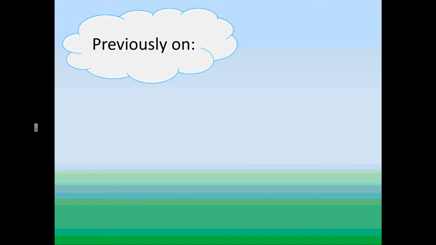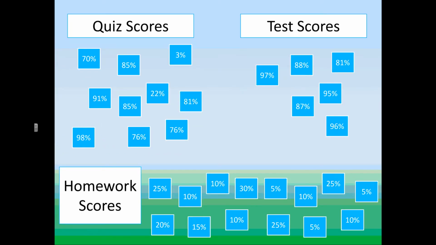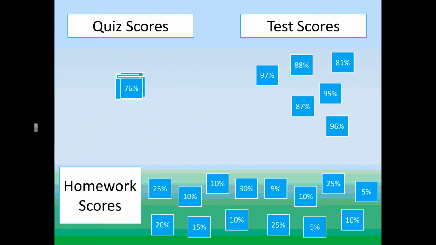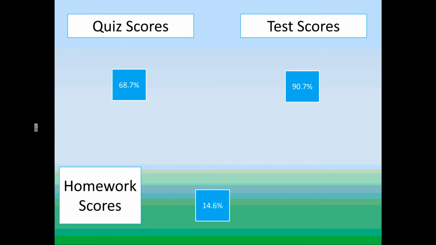Previously on What Is Probability. Last time we talked about quiz scores, test scores, and homework scores, and how we take all of these scores to create one number that is representative of the entire population of scores. We take all of the quiz scores and average them together: add up all the numbers, divide by the number of numbers, and get a quiz score average. Then we get a test score average. Then we get a homework score average by adding them up and dividing by the number of numbers.